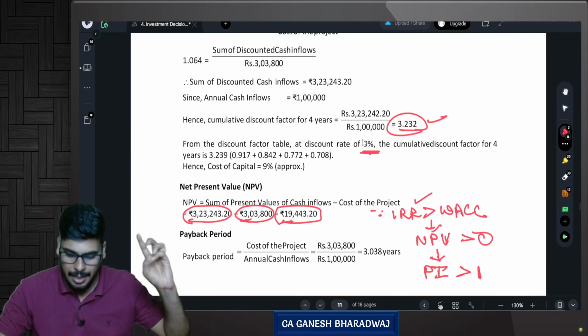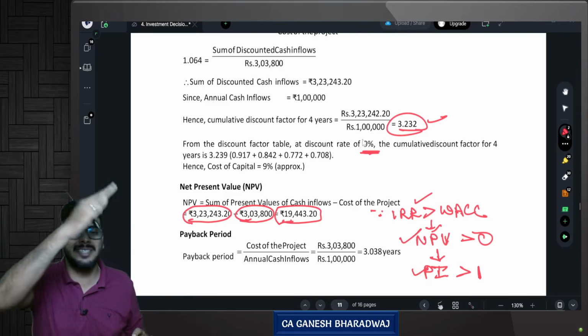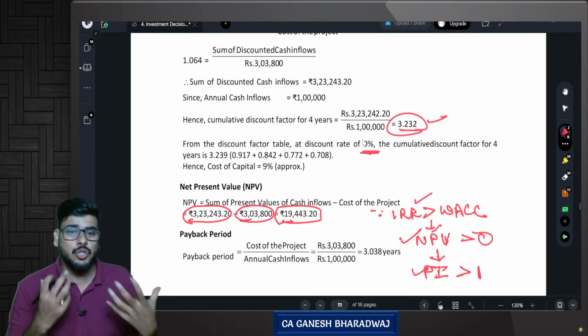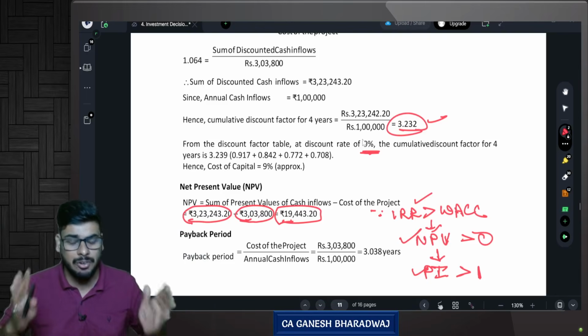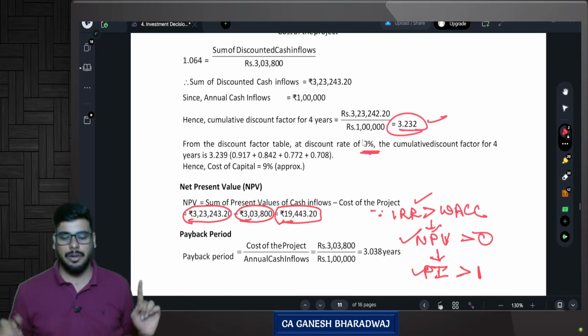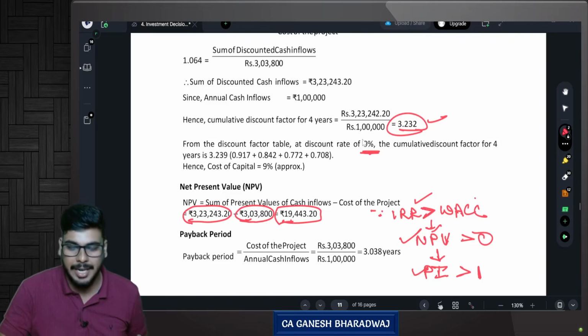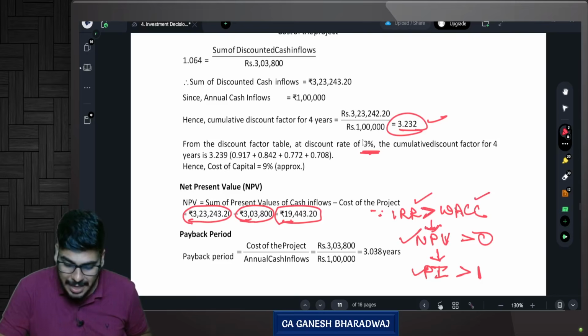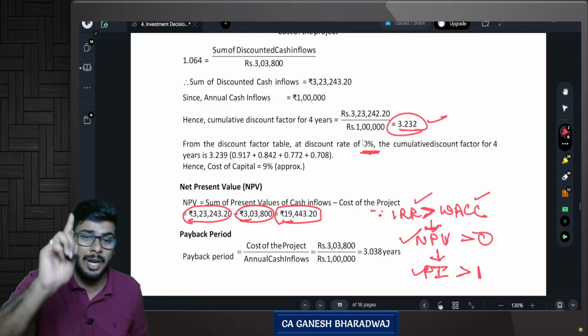Your IRR, NPV, profitability index, these are all interrelated things. Students think these are some different things that we need to know. No. This is like a chain which you need to understand together. Are you clear with this? Because my IRR is greater than my weighted average cost of capital, it makes my NPV greater than 0, which makes my profitability index greater than 1. Are you clear with this?